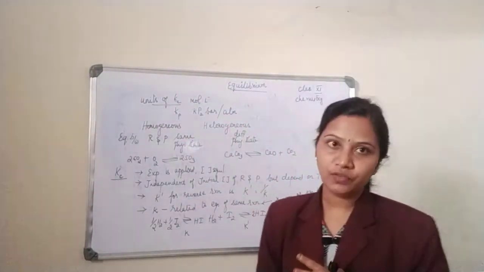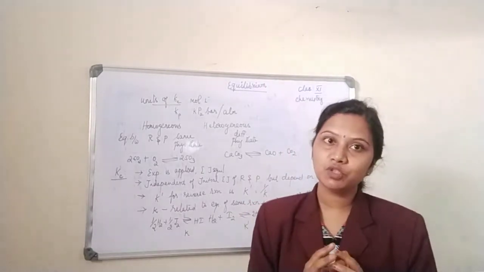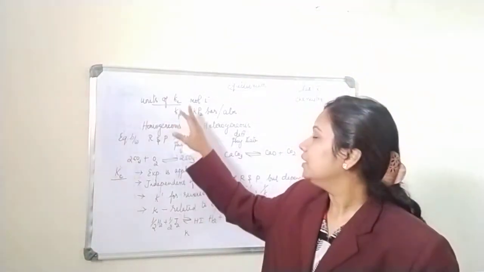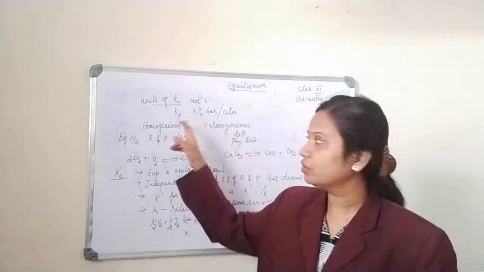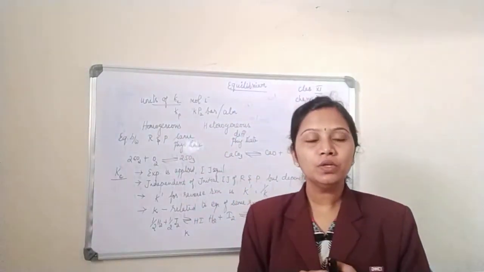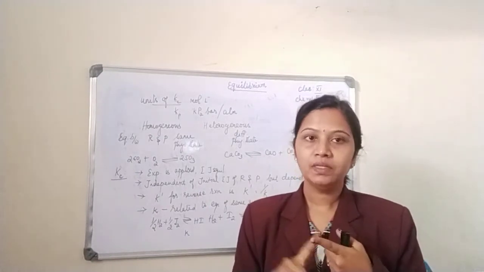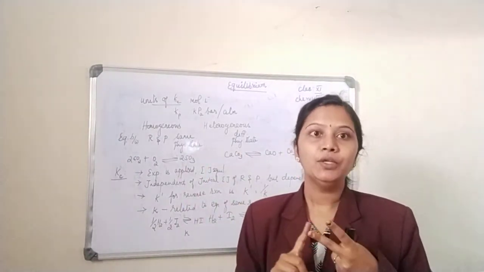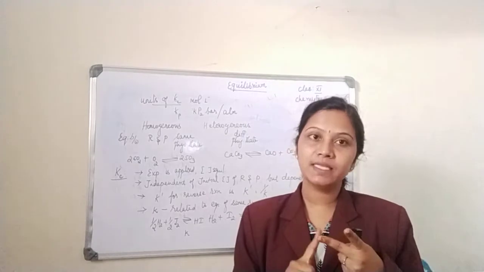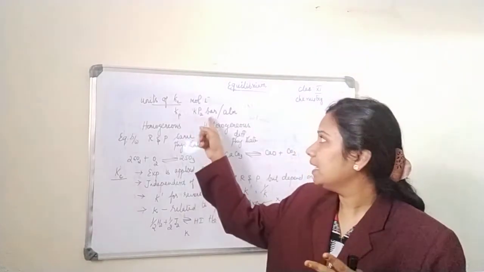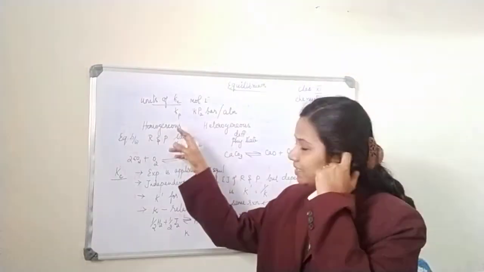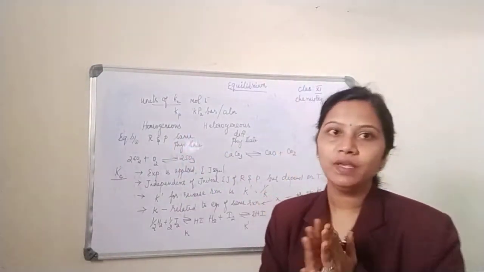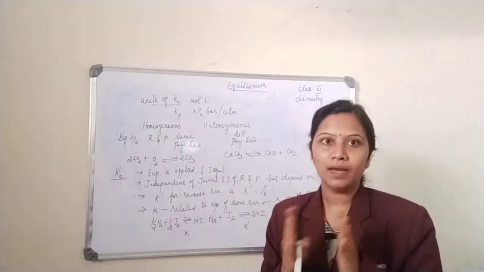Suppose in case of Kp, that is the equilibrium constant in terms of pressure, then the unit will be kPa, bar or atmospheric pressure. Okay. So the unit of Kc is moles per liter, and the unit in terms of pressure, that is Kp, will be kPa, bar or atmosphere. Okay. So then what are homogeneous and heterogeneous equilibrium? We have two types of equilibrium, homo and hetero.